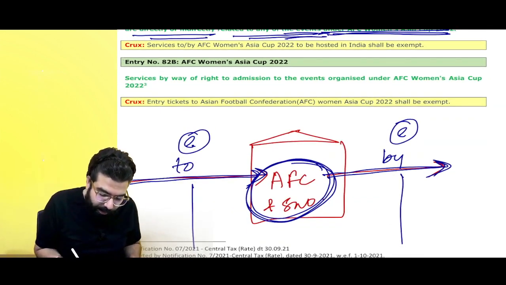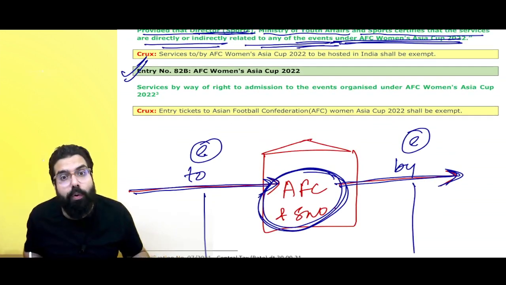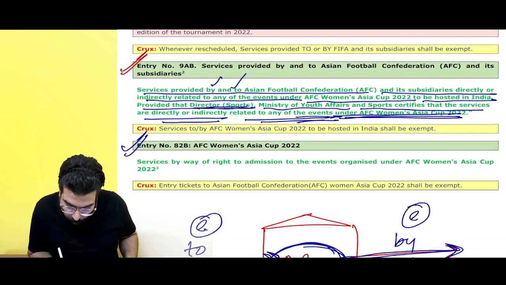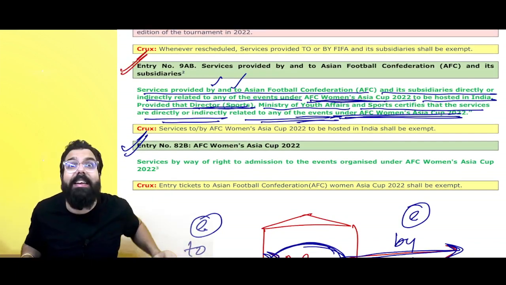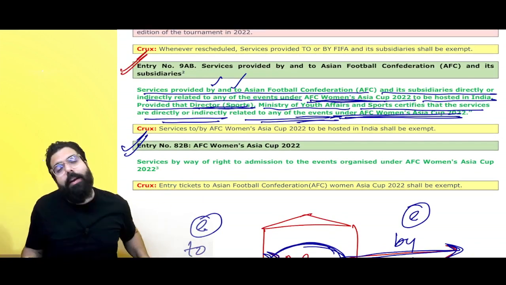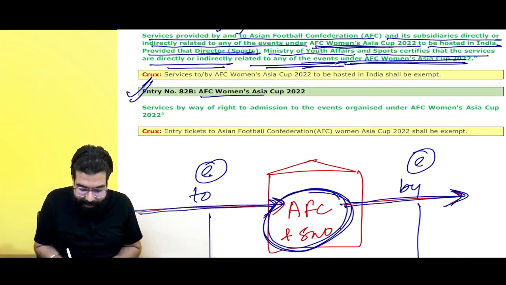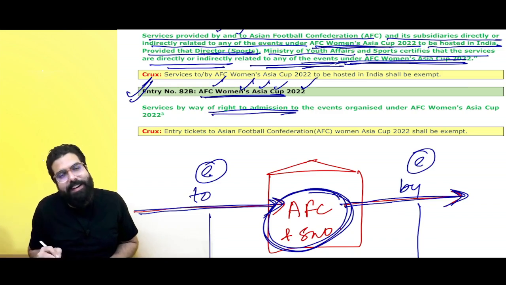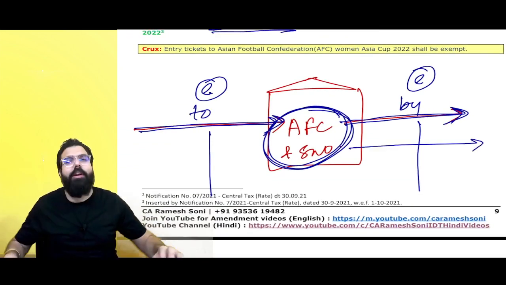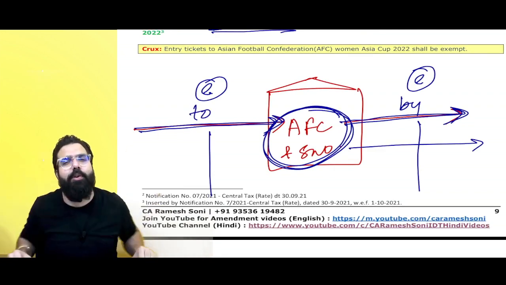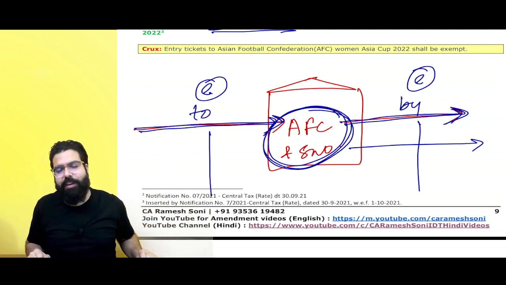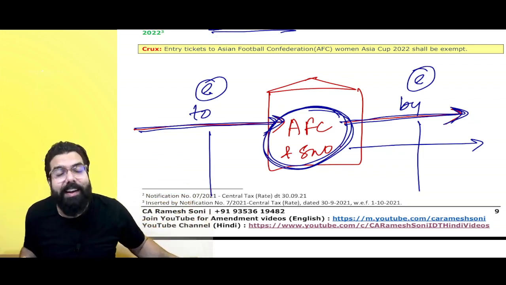Done, sir. Next, this AFC Women's Asia Cup will happen. Now, when they sell entry tickets, sir, on entry tickets also there is no GST. For the AFC Women's Asia Cup 2022, when entry tickets, the right to admission, are sold, whether 1,000, 10,000 or 20,000 rupees, there shall be no GST. Number one, if anyone provides services to AFC, no GST. If they provide any service, no GST. If AFC sells entry tickets, no GST.